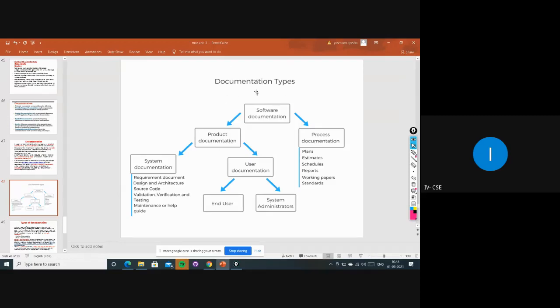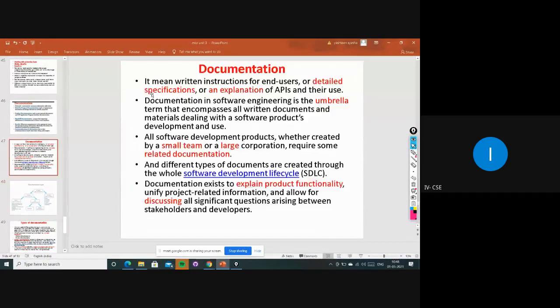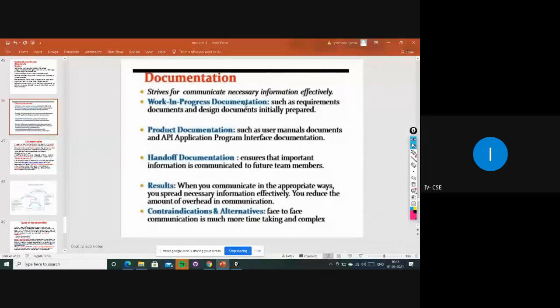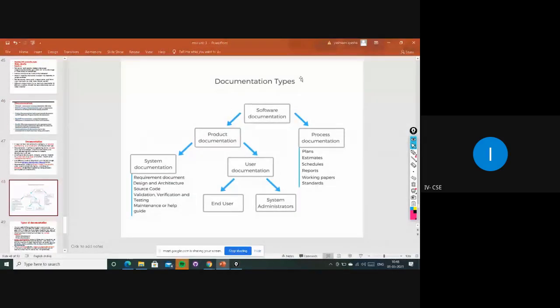So next, documentation types. There are different types of documentation, as we discussed. First, three: work in progress documentation, product documentation, and handoff documentation. Mainly these three. Now we'll see how these documentation types work. For developing any software, we definitely have to maintain some software documentation, right? This software documentation is again classified into two types: one is the product documentation, another is the process documentation.